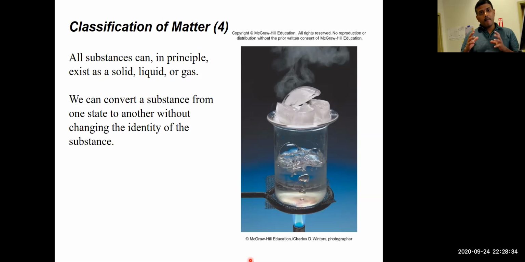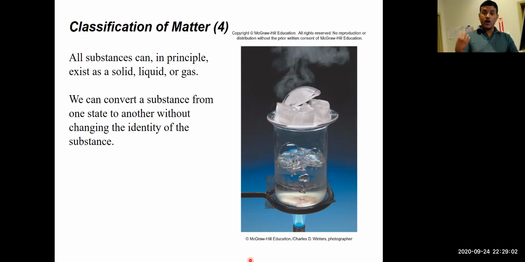So technically, any matter, whether it is an element or a compound or a mixture, can exist in either solid form, liquid form, or gaseous form. It just happens to have different melting points and boiling points. But if you could identify the temperature at which it melts and where it boils, you could see each form of matter in three different possible physical states.